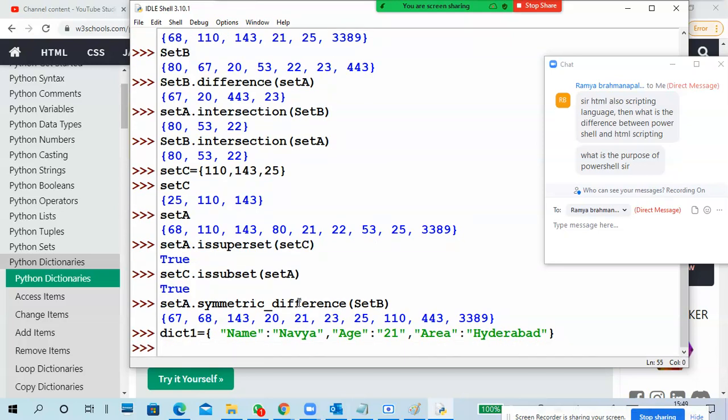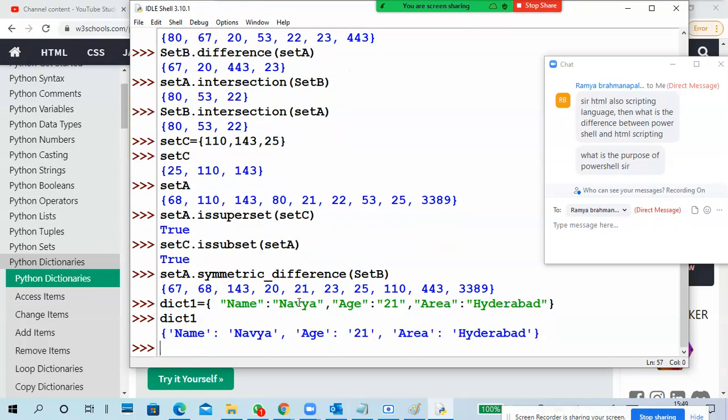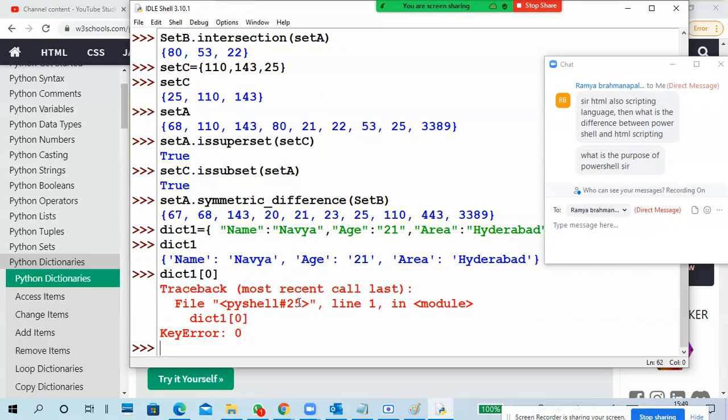Okay, so I created a dictionary. My dictionary is like this. Here, is it ordered? We'll see. If it is ordered, definitely it shows a zero. Key error, zero not showing.